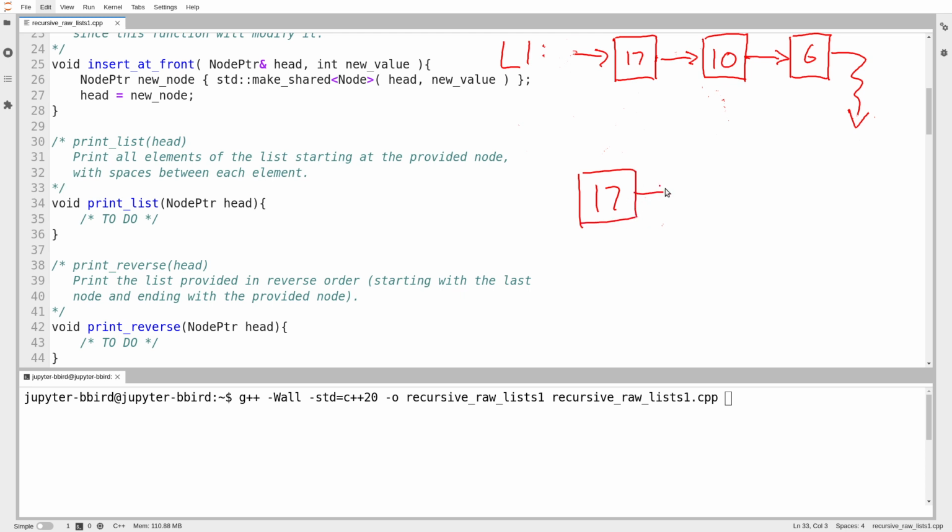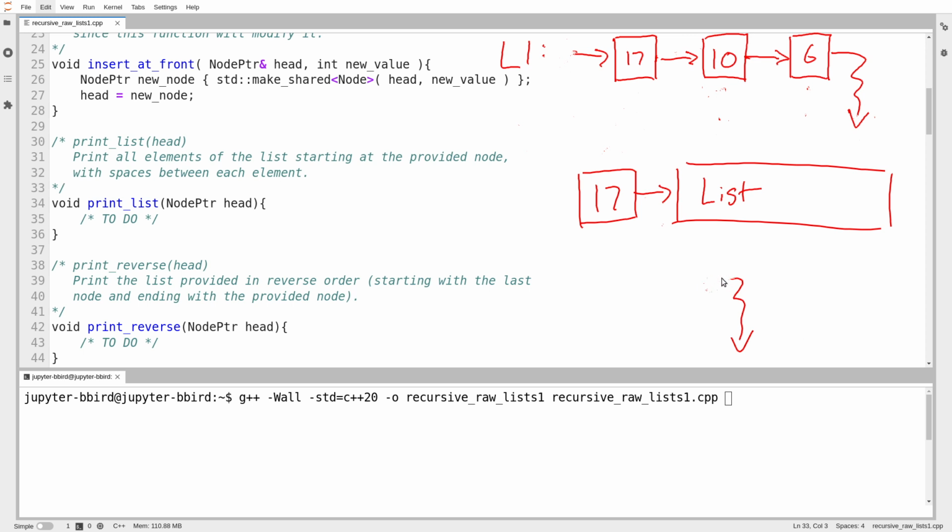So I've given you a node. Well, the node would be an element and then a next pointer pointing to the beginning of another list. That's it. Because if I gave you the 10, that's the beginning of a list. If I gave you the 6, that's the beginning of a list. In fact, even if I just gave you a null pointer by itself, that's the beginning of a list. It's just the beginning of an empty list.